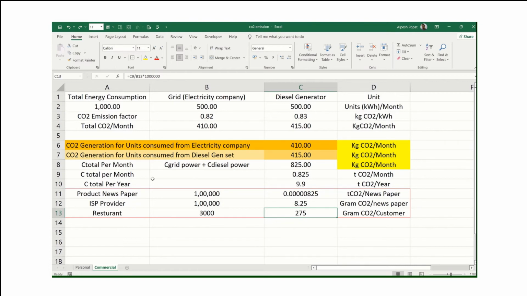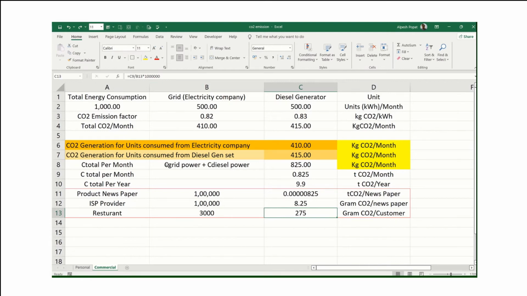For example, one restaurant is saying that they are generating 275 grams CO2 per customer, and another restaurant is saying they are generating only 100 grams CO2 per customer. That means that restaurant has green power and its energy efficiency is very good. That's why they are contributing less carbon dioxide to the environment, and they might get some taxation benefit also. So this is the one case we have done for commercial purposes.